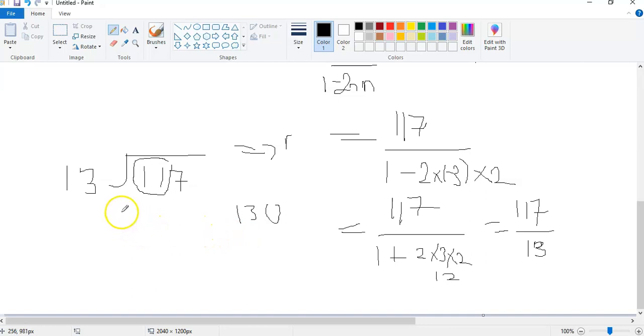Let's try 9 and see. 13 times 9 will give you what? 3 times 9 is 27. So you have 7, remember 2. 1 times 9 is 9 plus 2, which is 11. So 13 will go into this 9 times. So our result is going to be 9.